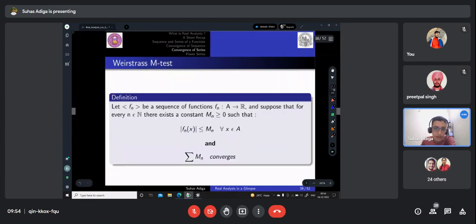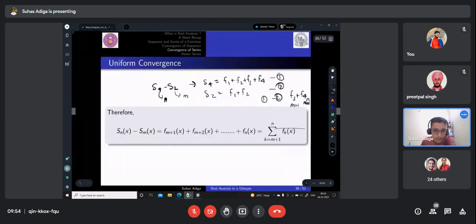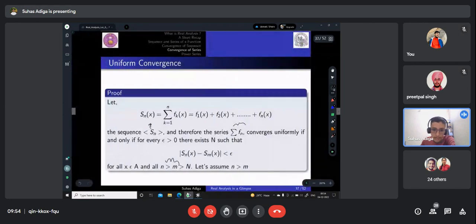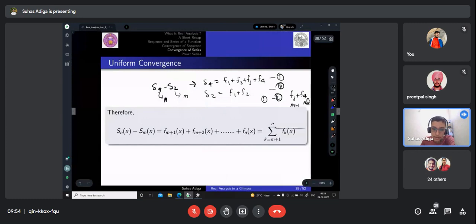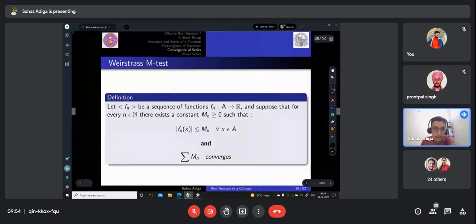So Sn of x minus Sm of x should be less than epsilon. So then, like how we had Cauchy's criteria, we have one more ninja trick to prove some series is uniformly convergent. That is called the Weierstrass M test.